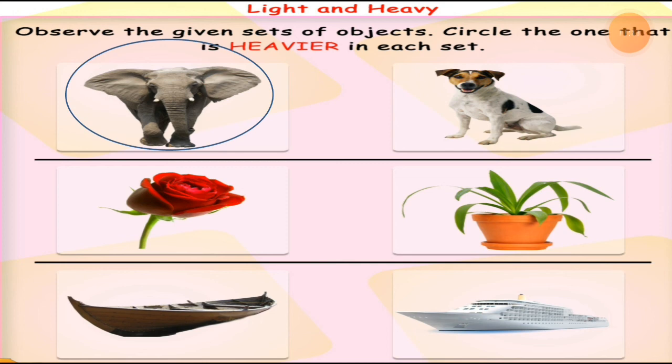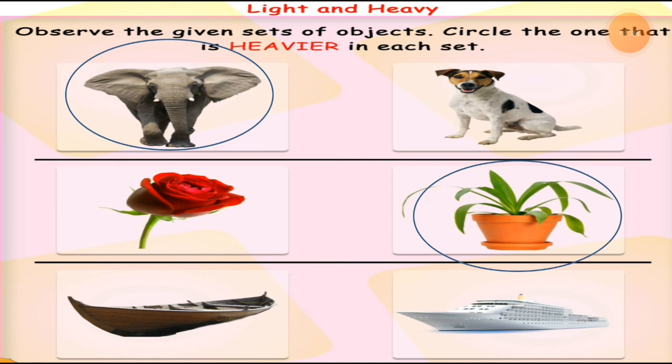Then the next one is a rose. Here is the rose and here is the full plant with the pot. So there is no option for thinking. This one is a heavier thing, right, students? So this way you have to compare the weight of two things with each other, whose weight is more and whose weight is less.